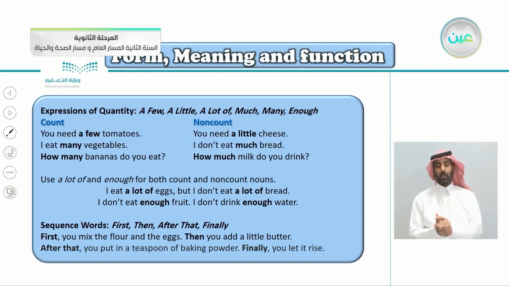So with count and non-count here, this is the count and non-count. You need a few tomatoes. So with count, we use few. You need a few tomatoes. I eat many vegetables. How many bananas do you eat? So now we know that many and few come with count. On the other hand here, non-count, you need a little cheese. Because cheese is non-count, we use a little. So unlike few, that comes with count, little comes with non-count. And instead of many, we use here much.